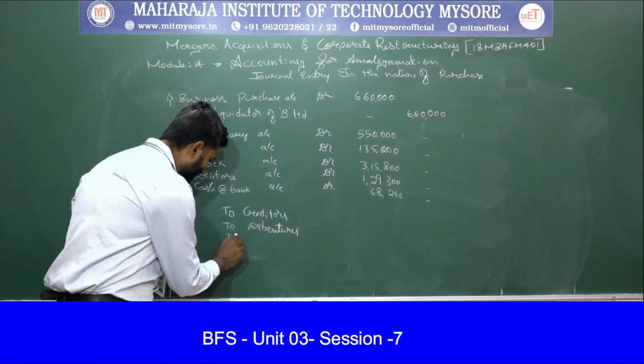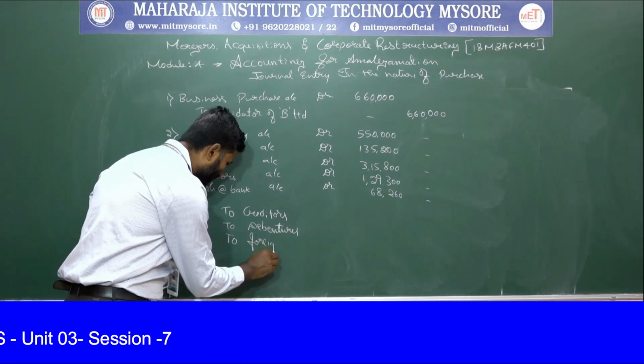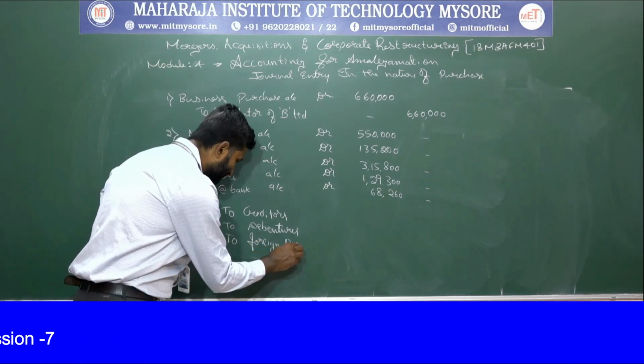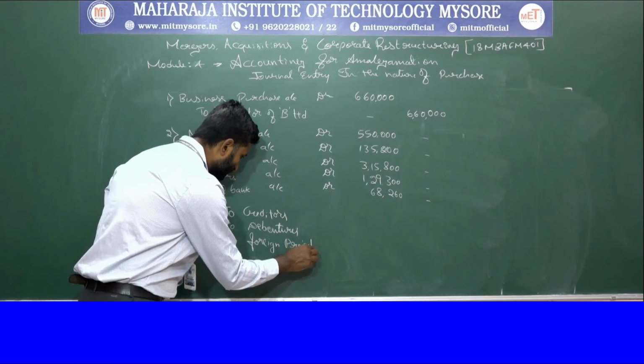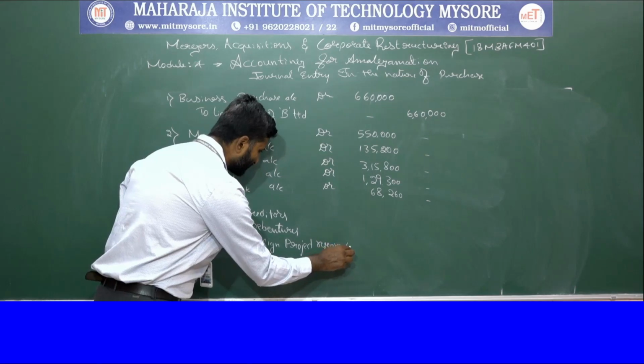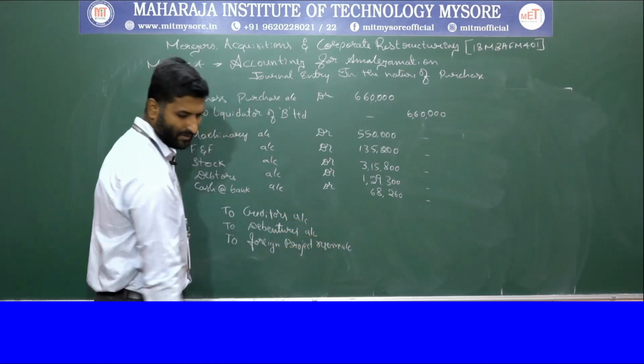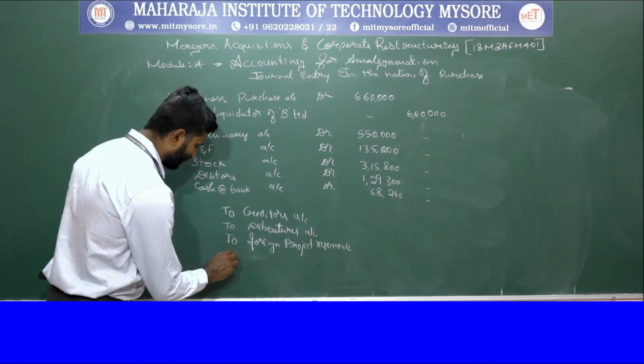Then we have external liability as foreign project reserve account. Foreign project reserve account. Then we have a business purchase account.